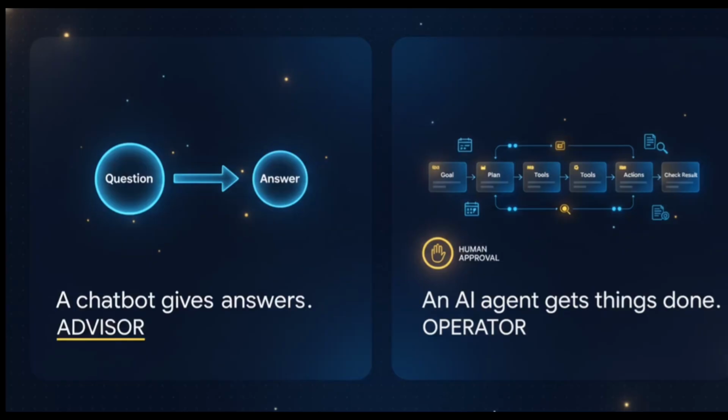Ultimately, it comes down to this memorable takeaway. A chatbot gives answers, but an AI agent gets things done. Remember, the more it can do, the more important permissions, safeguards, and human oversight become. Hopefully, you can walk away from this explainer saying, now I finally understand the difference between an AI chatbot and an AI agent.